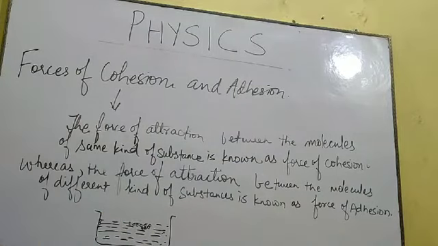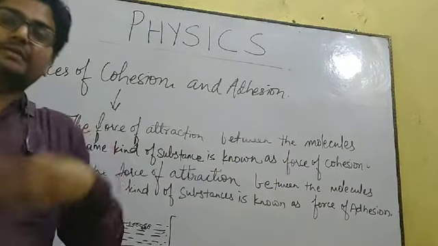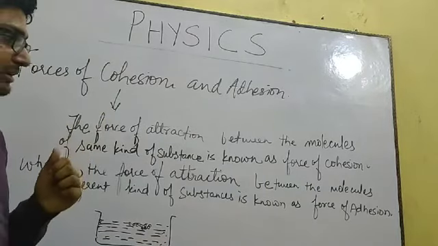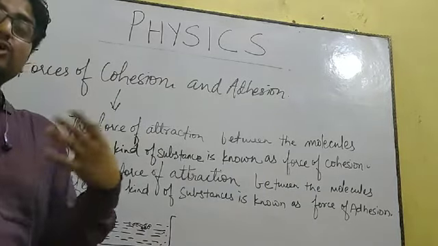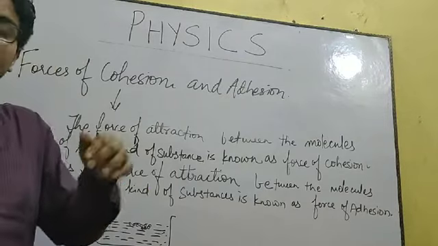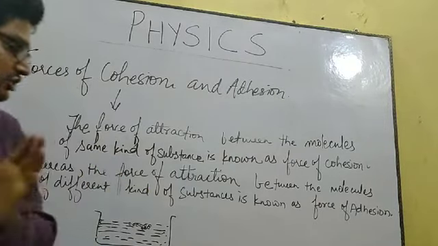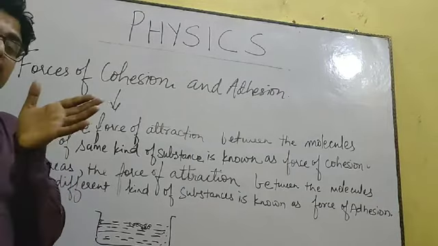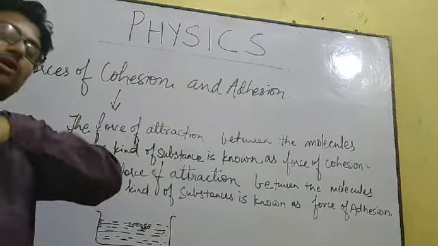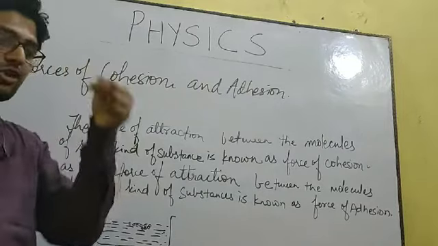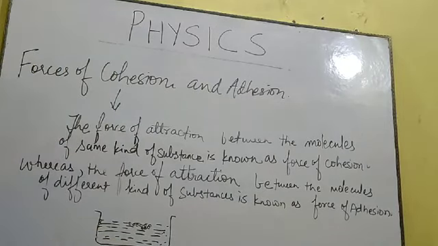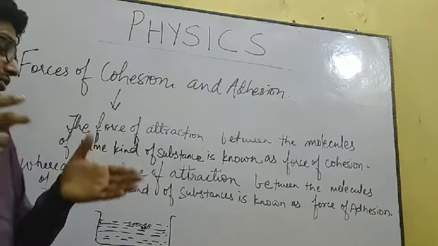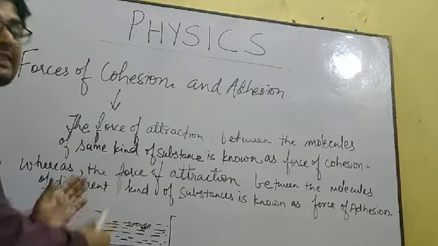In certain cases, force of cohesion will be very strong, force of adhesion will be very small or very loose. In certain cases, the force of cohesion will be very loose or very weak, and force of adhesion will be very strong. So over here in water, the water was sticking with the glass. When you pour the whole water from the glass, still some droplets of water are present over there. Why? Because the force of adhesion was strong and it was acting between the molecules of solid and this liquid.